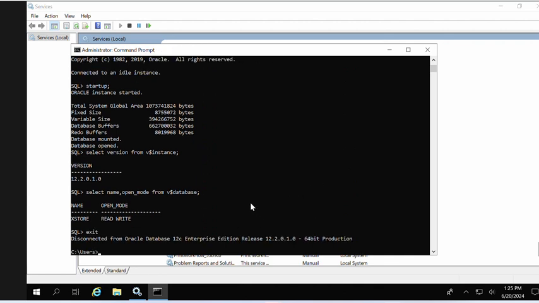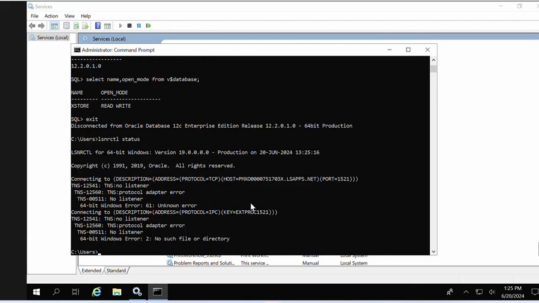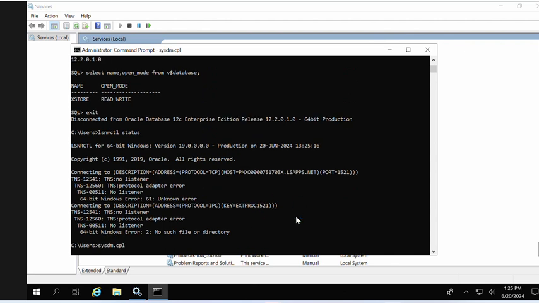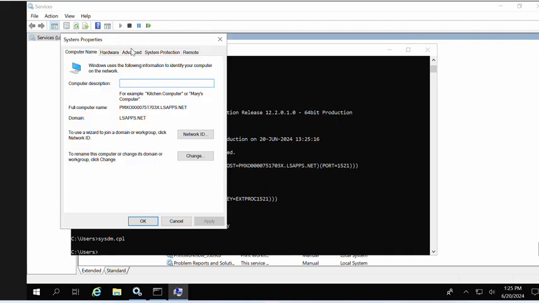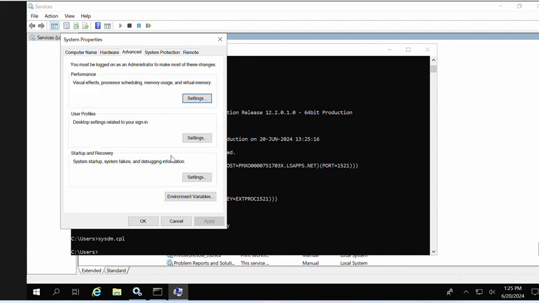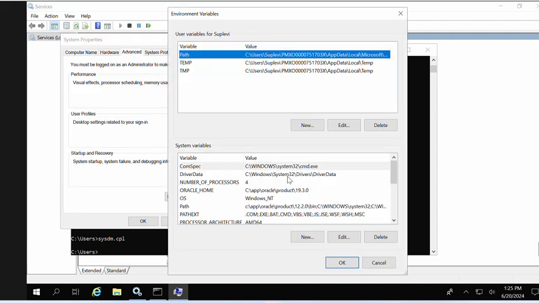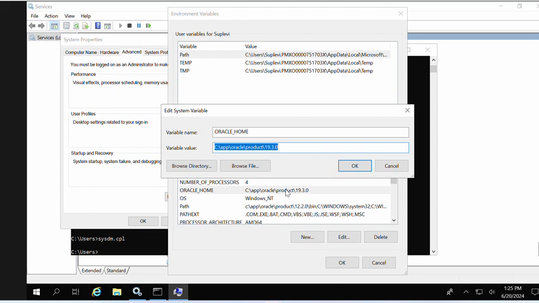Now we'll see the listener is still failing, I hope. lsnrctl status. Yeah, it's still not connecting, it's failing with the same error. So for this situation, how to fix it, I'll just open the environment variables here, in this case using sysdm.cpl. After opening it, we'll see the environment variables. In that, yeah, we have to see that Oracle Home is having a different value,